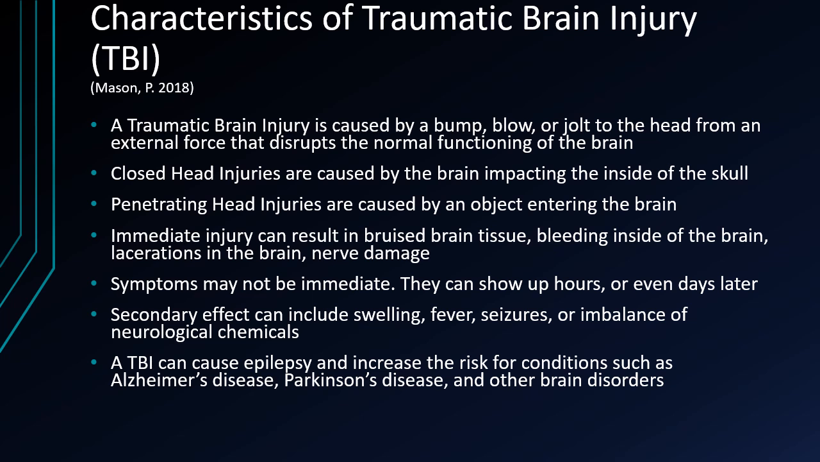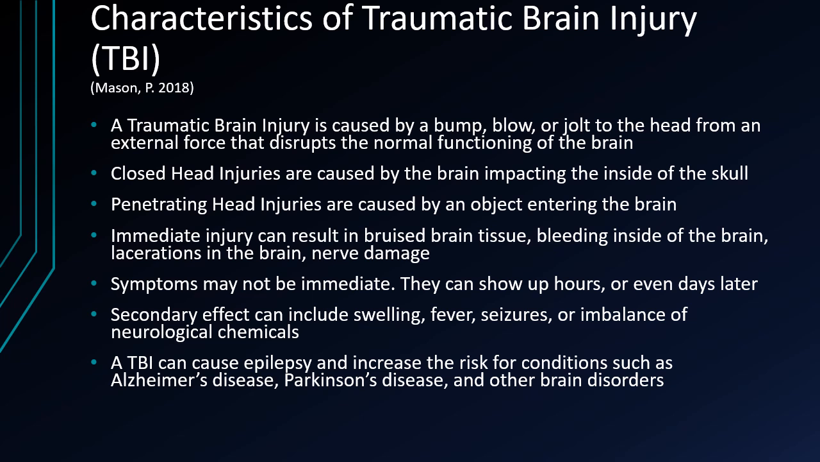A closed head injury is caused when the brain impacts the inside of the skull from a jostle, kind of bounces around on the inside. So this would be caused when a young athlete, maybe a football player, hits head to head. Versus a penetrating head injury is caused when an object enters the brain, so like a gunshot wound.